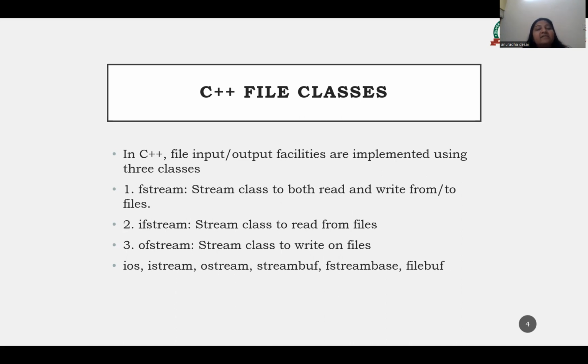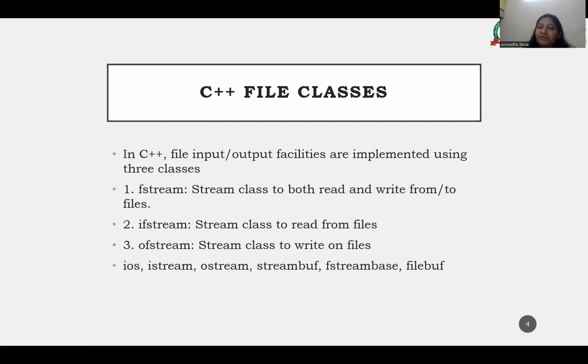This class handles the output stream. So the insertion operation, that is the double less than sign, is already overloaded in this class to handle the output streams to files from the program execution. So this class declares output functions such as put and write.